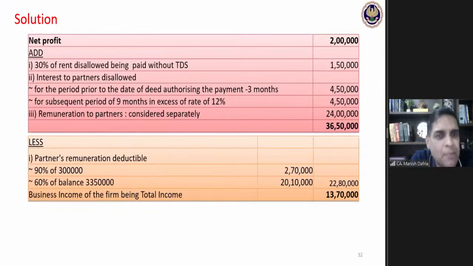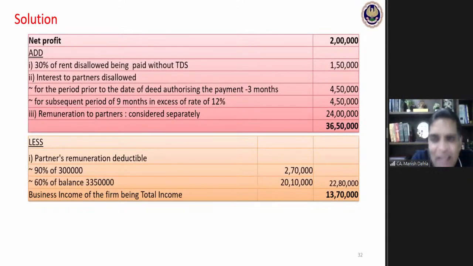Okay, so my business income is 13 lakh 70,000. There is no other income under any other head. So this is my gross total income. No Chapter VI-A deductions are available. So that 13 lakh 70,000 is my taxable income also. On that 13 lakh 70,000, now I need to calculate the tax liability. I am sure whatever wrong answers are coming, that is only because of the business income calculation.